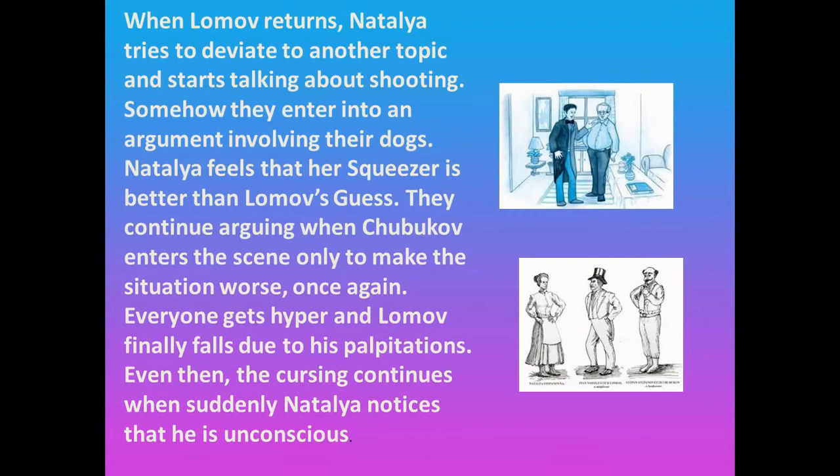So obviously what is Anton Chekhov trying to do here? He's trying to create a situation in which people fall into matrimony without looking into the fact whether they are compatible with each other or not, whether they truly love and respect each other or not. Here we find that Natalia and Lumov do not love each other.